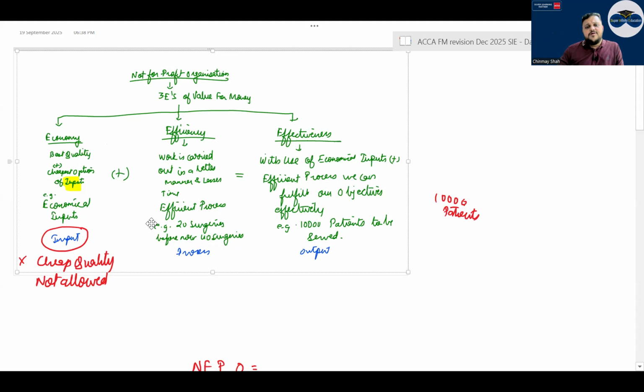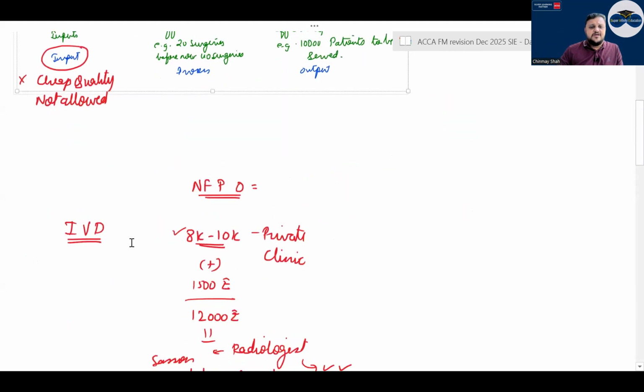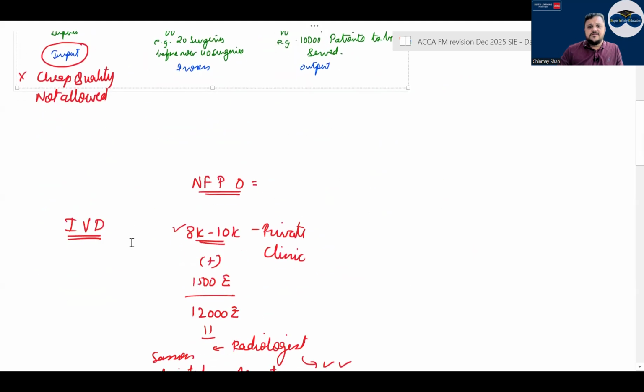Efficiency means what? Work is carried out in a better manner and in lesser time. That is an efficient process. Correct. For example, let's say a doctor is there; before a new doctor comes in, he used to do only 20 surgeries. Now with the new doctor, what are you able to do? 40 surgeries. Or maybe first you are using a lot of paper, a new process comes up, and because of it you are saving time or resources, that is nothing but efficiency. Correct. Efficiency.